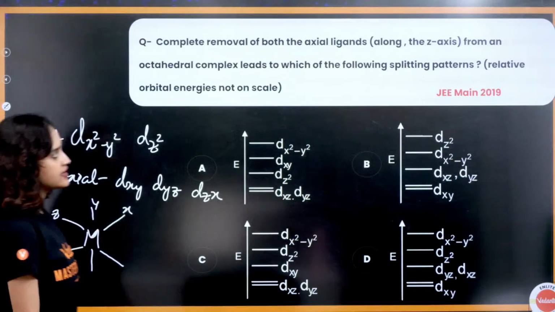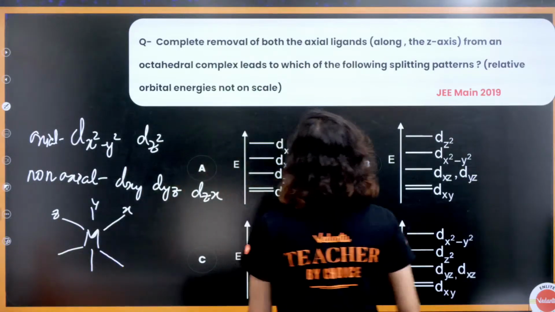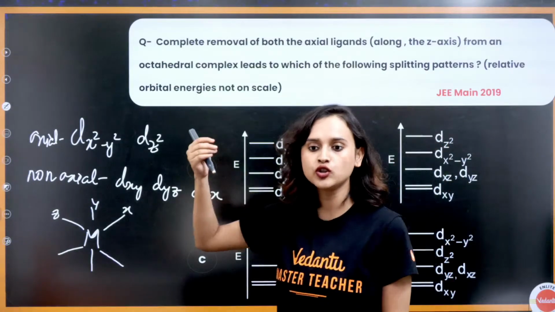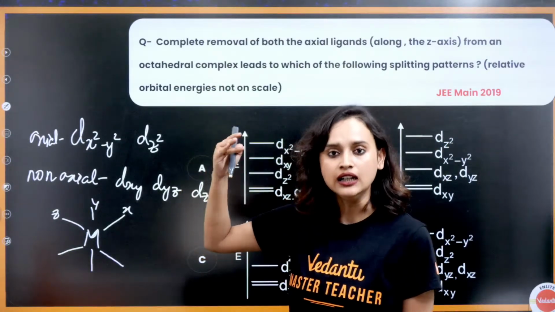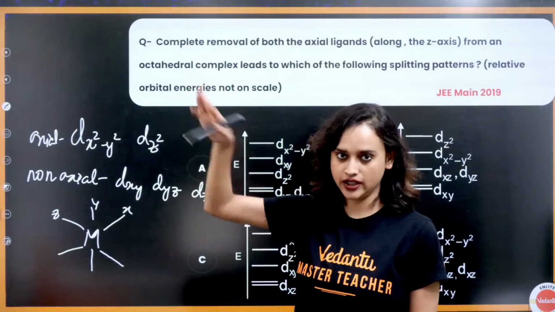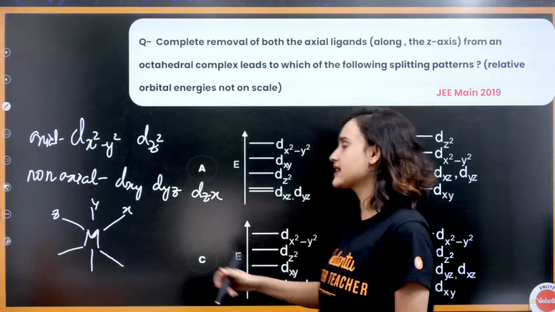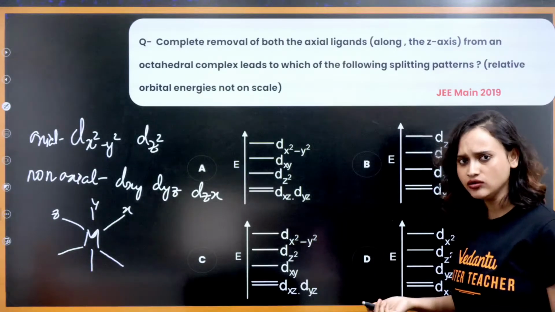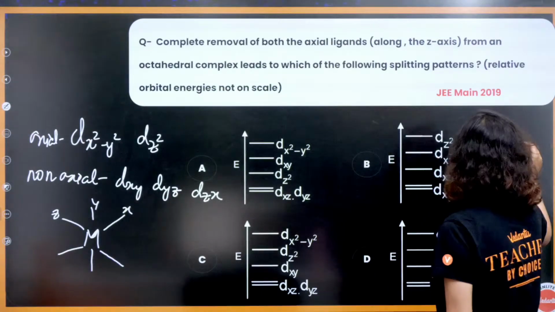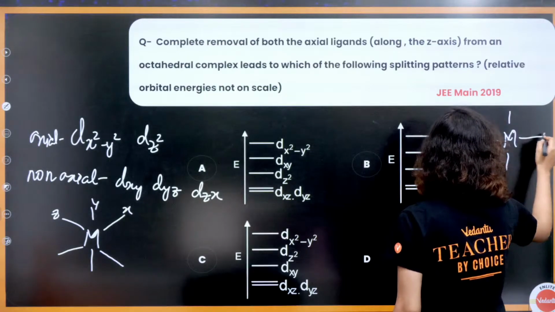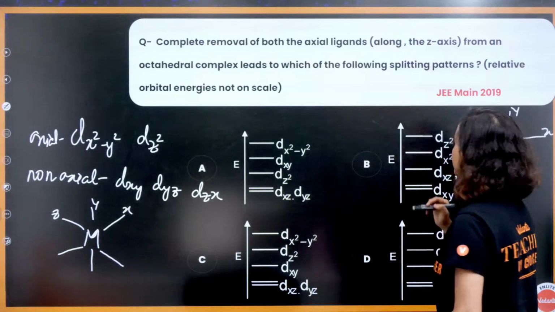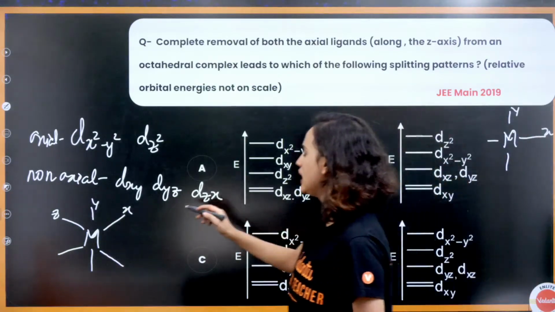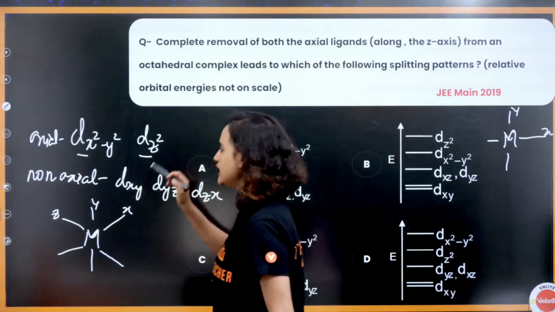So what are they saying? They are saying that removal of both the axial ligands along the Z axis has happened. You have removed them completely. If you have removed them along the z-axis, that means the shape is going to be square planar now. It will be x and y. This will be x, this will be y. Now, as per the splitting of octahedral, we know that usually these ones have higher energy.